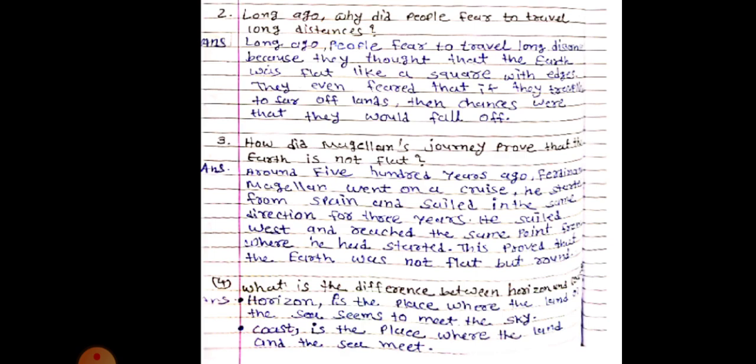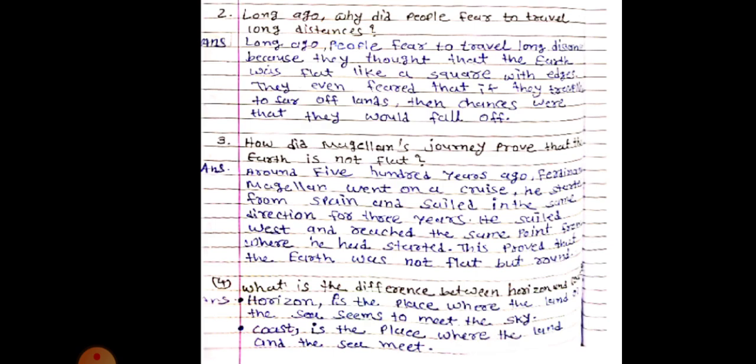Ferdinand Magellan's journey proved that the earth is not flat. जहाँ से उन्होंने cruise में start किया था sailing करने का, for 3 years he was wandering in the sea and came back to that point. So he proved that around 500 years ago, Ferdinand Magellan went on a cruise. He started from Spain and sailed in the same direction. For 3 years, he sailed west and reached the same point from where he had started. This proved that the earth was not flat but round.